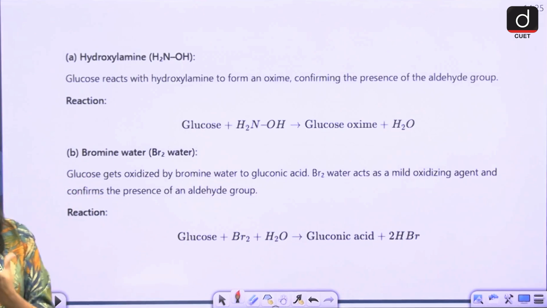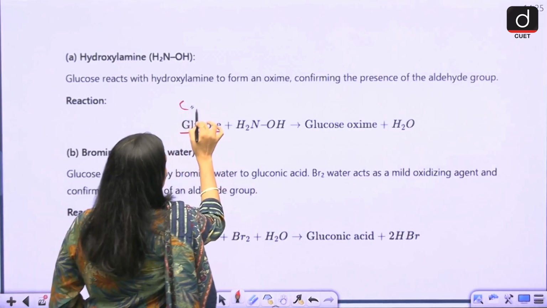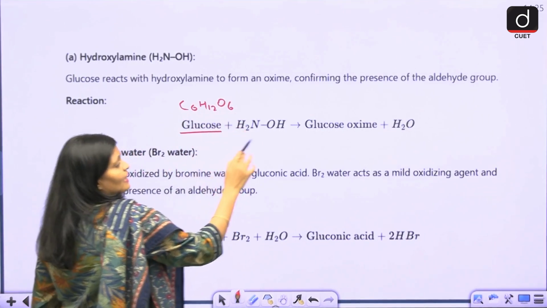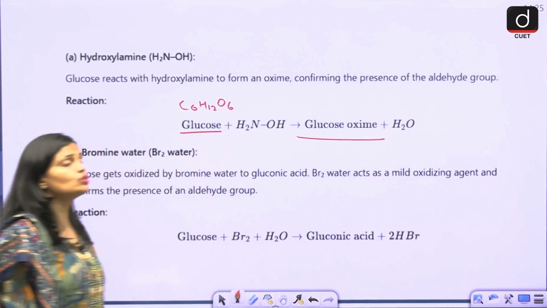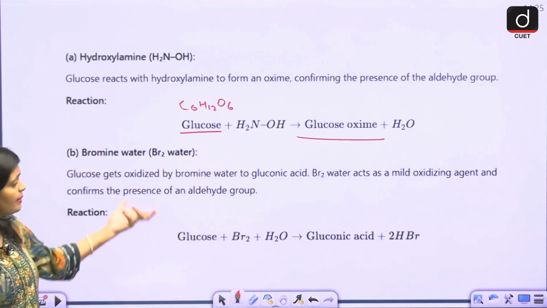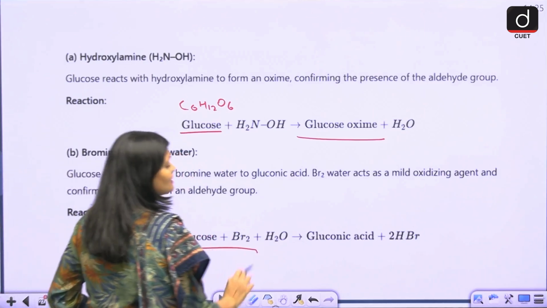NH2OH is hydroxylamine. When glucose, C6H12O6, reacts with hydroxylamine, what will you get? You will get glucose oxime and water.